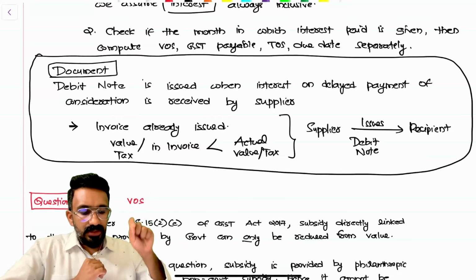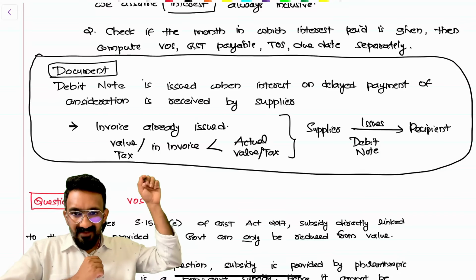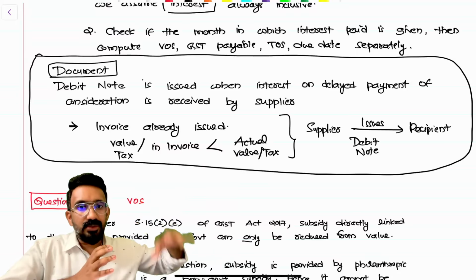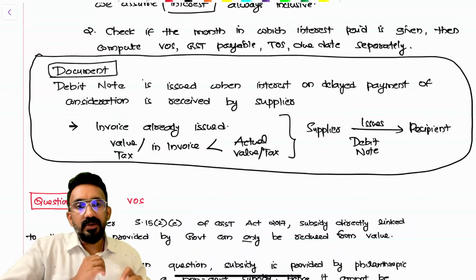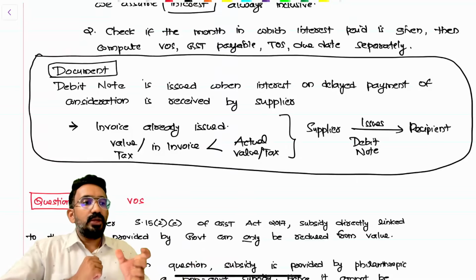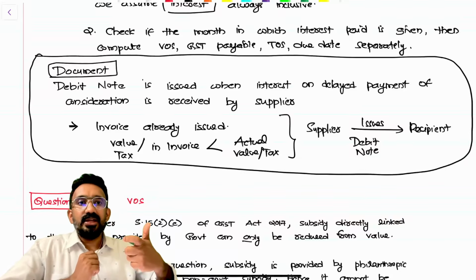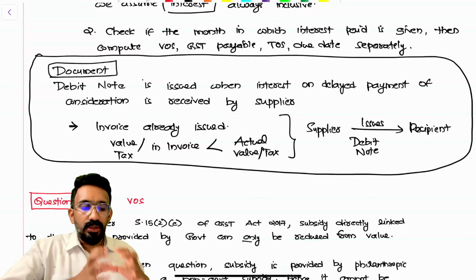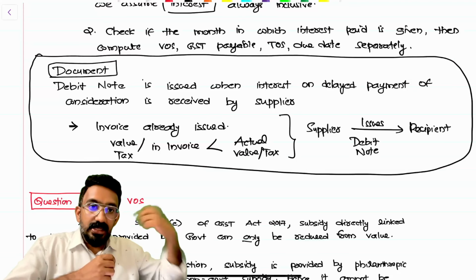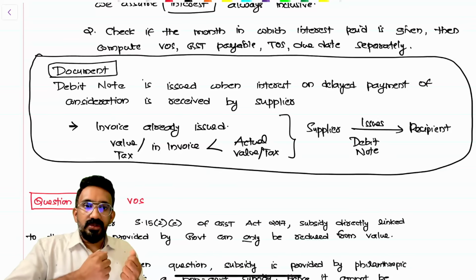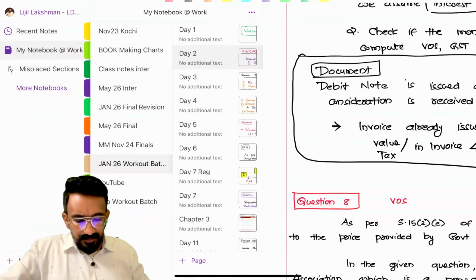Okay, so I've written it here. Debit note is issued when interest on delayed payment of consideration is received by the supplier. Why? Because the invoice is already issued, and the value or tax in the invoice was less than the actual value or tax, because now I'm collecting a little extra. Then the supplier issues a debit note to the recipient to increase the value or taxes. So an invoice will create an outward tax liability for you. A debit note will also increase your liability there. So a debit note is also a document which, if the supplier issues, creates an extra GST liability. As a recipient, if you get an invoice, you will be able to take input tax credit. If you get a debit note also, you'll be able to take input tax credit. Fundamentals.